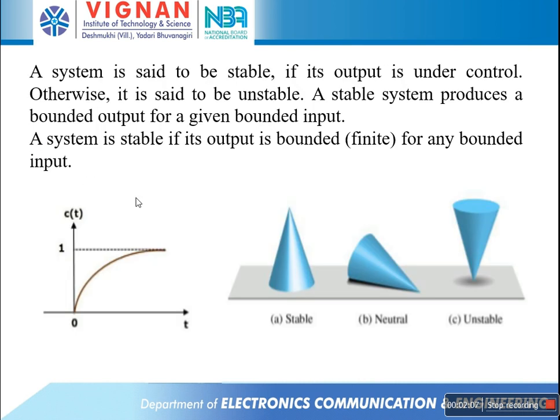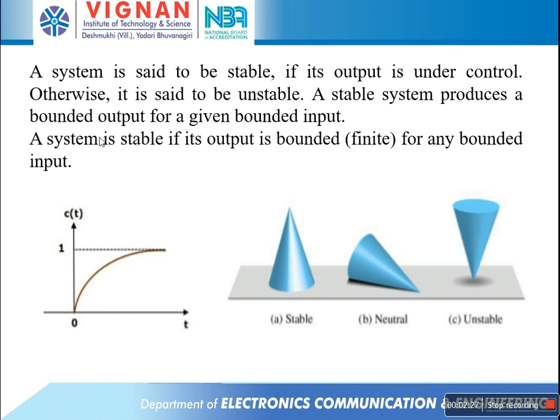So what is a stable system? Every bounded input produces a bounded output. Every bounded input producing a bounded output is called a stable system. Otherwise, the system is said to be an unstable system.